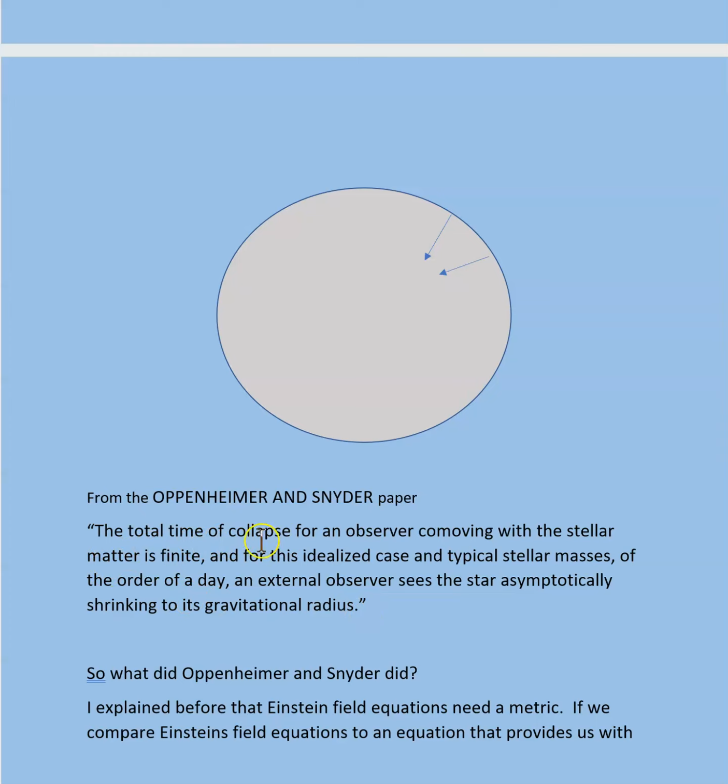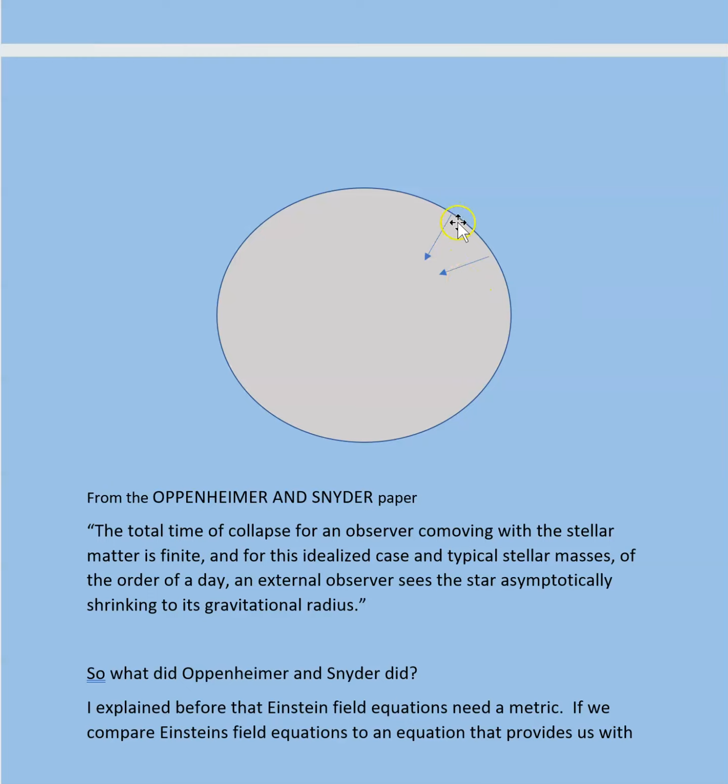The total time, this is from the Oppenheimer and Snyder paper, the total time of collapse for an observer co-moving with the stellar matter is finite. Now, what does co-moving mean? Co-moving means like if you take two particles at the boundary, the outside observer looks at them and sees them moving towards the center. So the two particles are co-moving, and for an outside observer, his time is t.